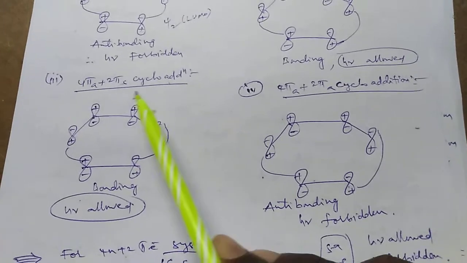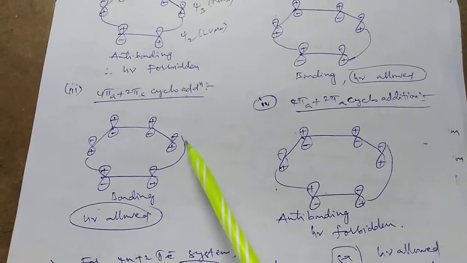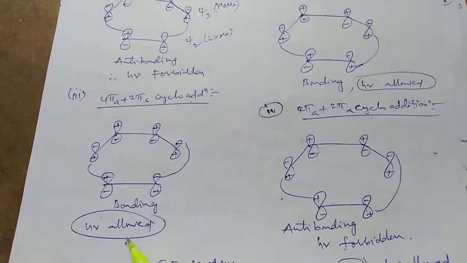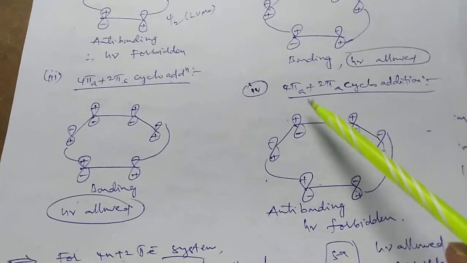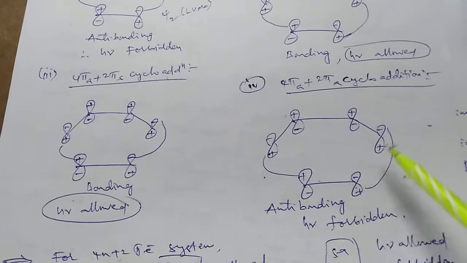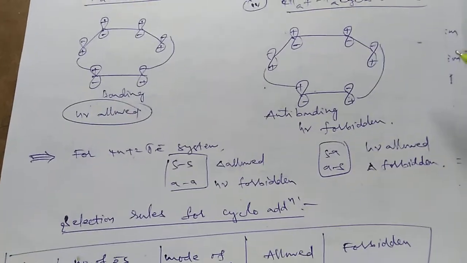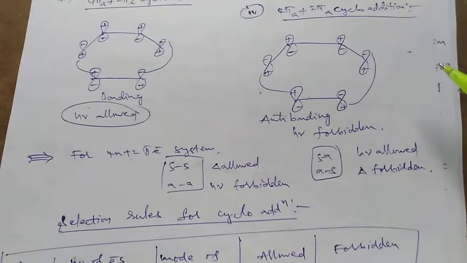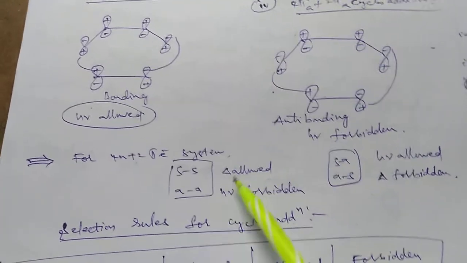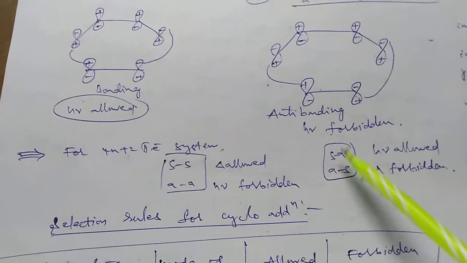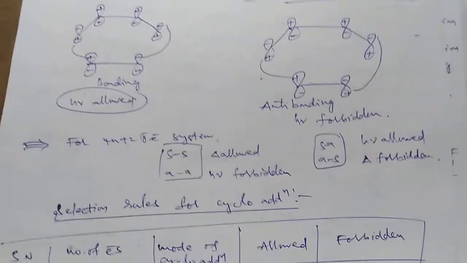In the third case, 4+2 cycloaddition of antarafacial and suprafacial, a bonding interaction is developed for the antarafacial. So therefore it is photochemically allowed. In the fourth case also, for the antarafacial, an anti-bonding interaction is developed. So that's why it is photochemically forbidden. Now we are concluding for the 4n+2 system. Supra-supra and antara-antara are thermally allowed, photochemically forbidden. But supra-antara and antara-supra are photochemically allowed, thermally forbidden.